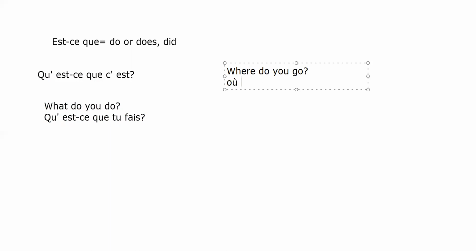And do, it is est-ce que. As you see, I just add est-ce que for any question. And after est-ce que, just remember that you need a noun or pronoun. Do you have you here? You say tu. And go, it is tu vas. Où est-ce que tu vas? Où est-ce que tu vas?